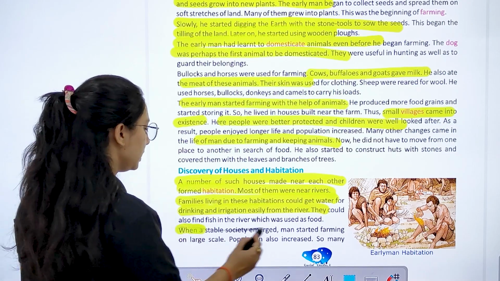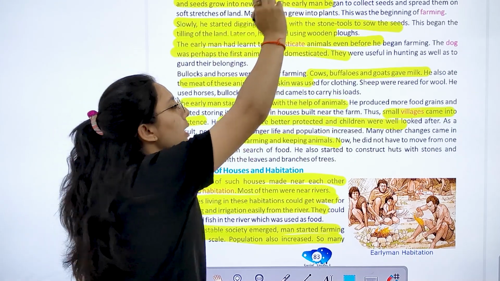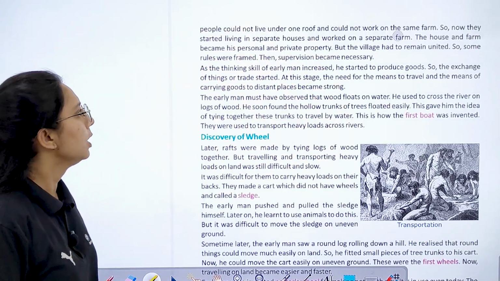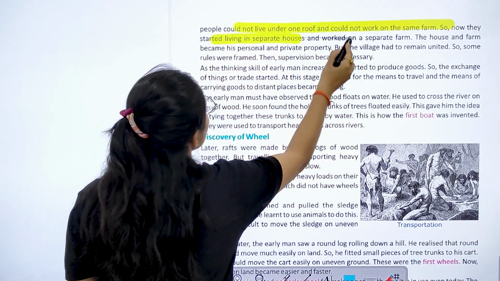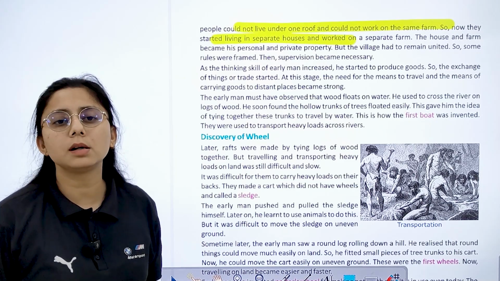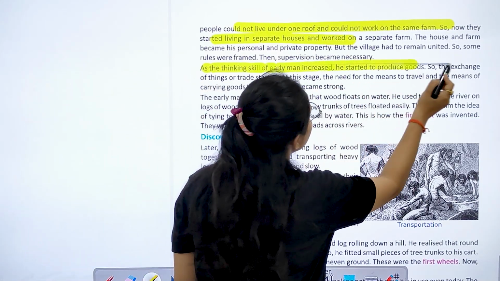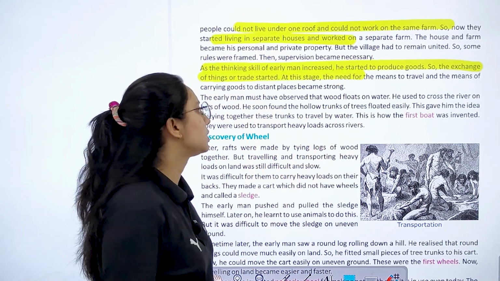Right? Now, when the stable society emerged, men started farming on large scale. धीरे धीरे क्या हुआ कि जो हमारी population थी वो day by day क्या हो रही थी? Increase हो रही थी. So people could not live under one roof and could not work on the same farm. So उन्होंने क्या करा? अपने separate houses बनाना start करे, अपने farms को separate करना start करा, उस पे काम करना शुरू किया. As the thinking skills of early men increased, he started to produce goods. So the exchange of things or trade started.